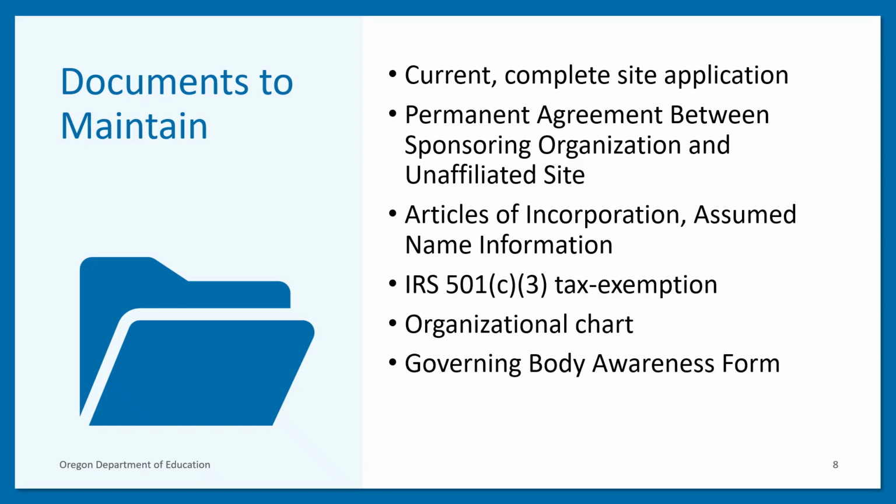Also required are the permanent agreement between sponsoring organization and unaffiliated site, articles of incorporation, assumed name information, IRS 501(c)(3) tax exemption if applicable, an organizational chart, and governing body awareness form, which is a form for the nonprofit governing board to complete.